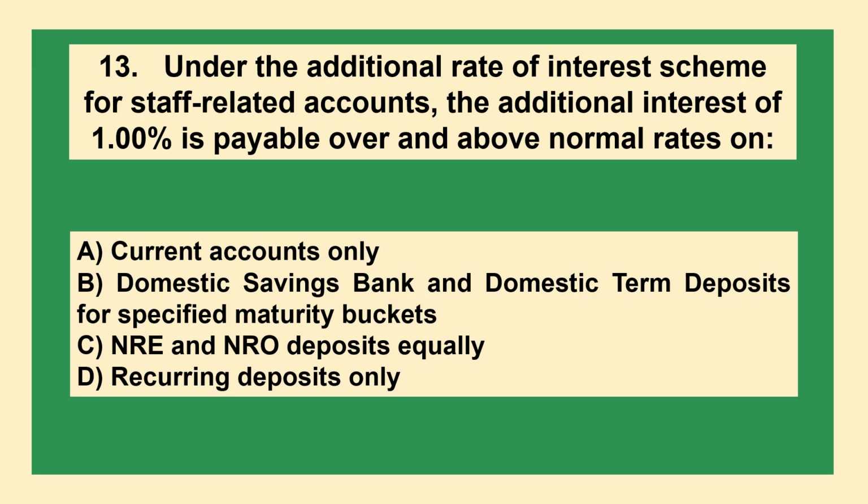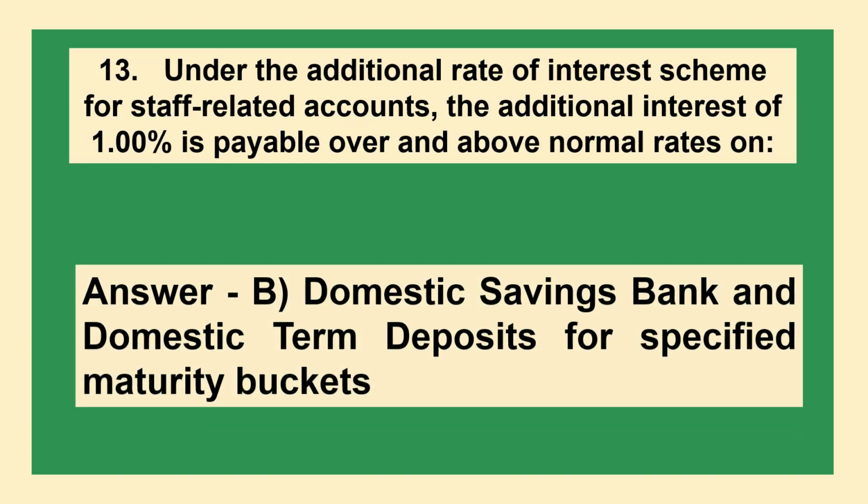Question: Under the additional rate of interest scheme for staff related accounts, the additional interest of 1% is payable over and above normal rates on: Option A, current accounts only; Option B, domestic savings bank and domestic term deposits for specified maturity buckets; Option C, NRE and NRO deposits equally; Option D, recurring deposits only. Correct answer is Option B, domestic savings bank and domestic term deposits for specified maturity buckets.